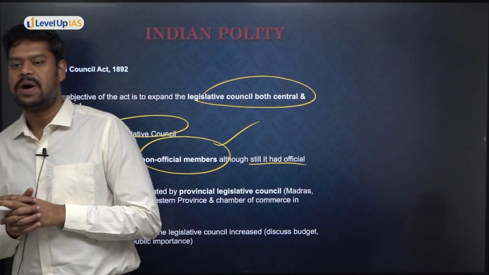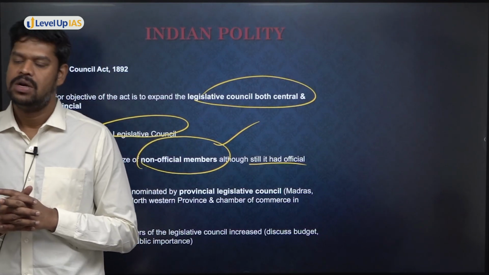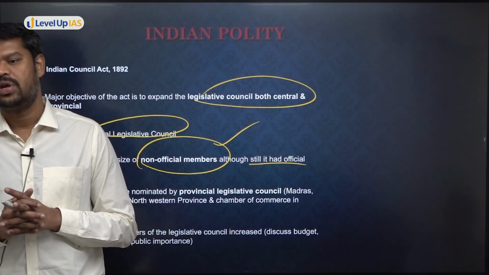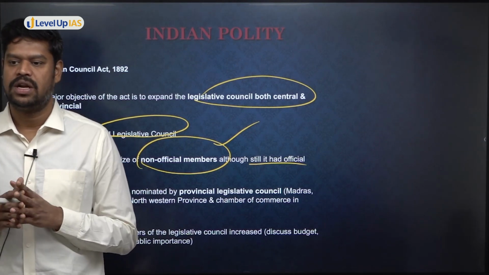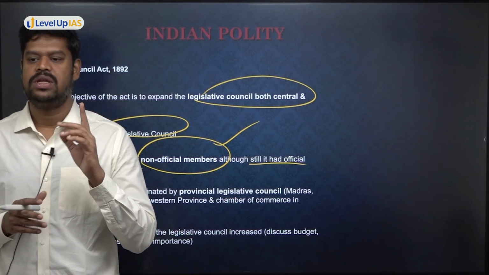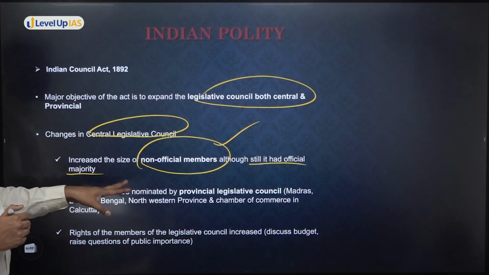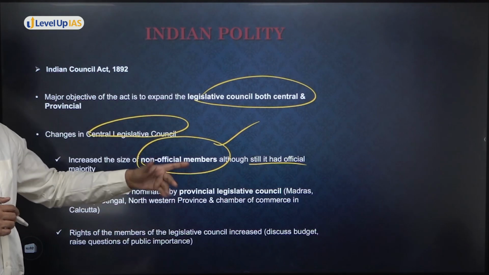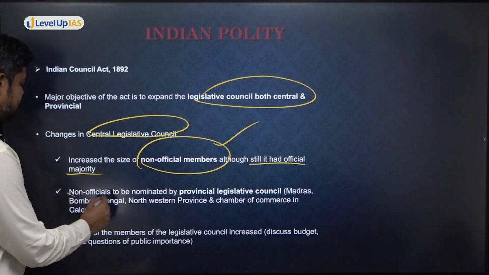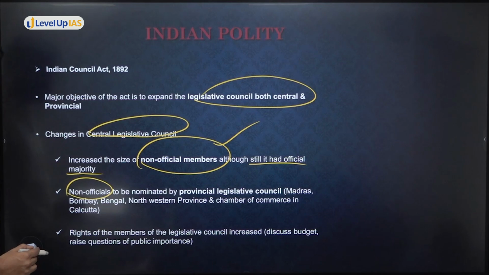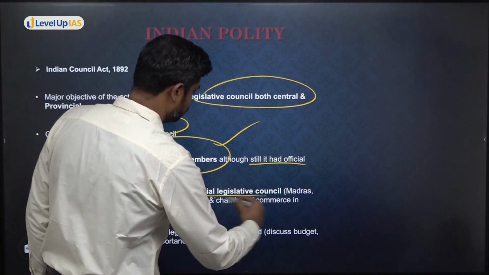Officials are those who are part of the government. Non-officials are those who are not part of the government. Although non-officials can be from India as well as Britishers, who was in the majority in the Central Legislative Council? It was only the officials who were in the majority. So where did the non-officials come from? Let us try to understand that as well. Non-officials are basically those who are not part of the British government. The non-officials are nominated by the provincial legislative councils.